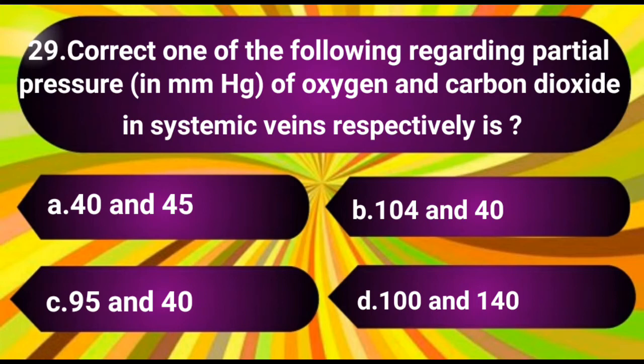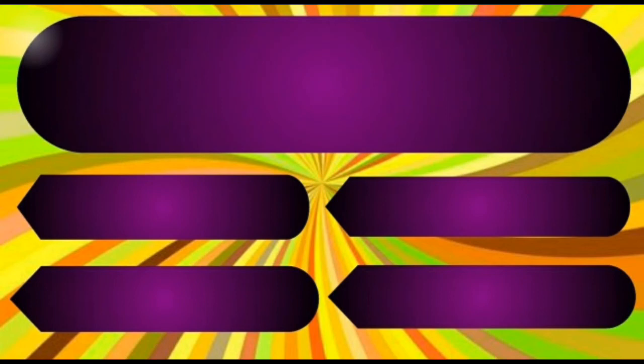Question number 29. Correct one of the following regarding partial pressure of oxygen and carbon dioxide in systemic vein respectively is. The options are A. 40 and 45, B. 104 and 40, C. 95 and 40, D. 100 and 140. The answer is A. 40 and 45.